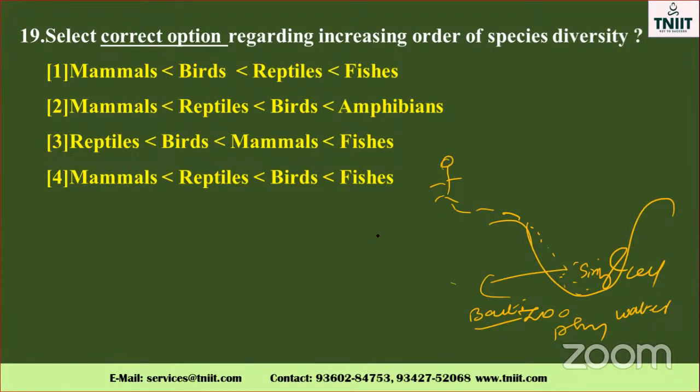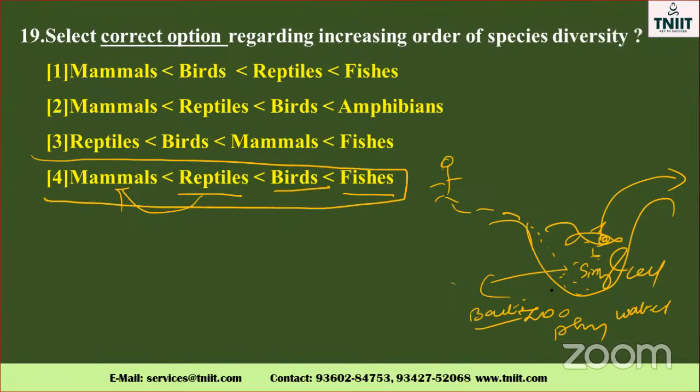See here, which is the correct option, my dear? The fish is here, aquatic, isn't it? Then again it will try to fly, that's why bats. Again bats are converted to reptiles, reptile converts to mammal. So the fourth option is the correct answer. Already told you, all the living organisms originated from water only. You know about all the concepts, the ping pong theory, Miller experiment, all those things. That is also very, very important.